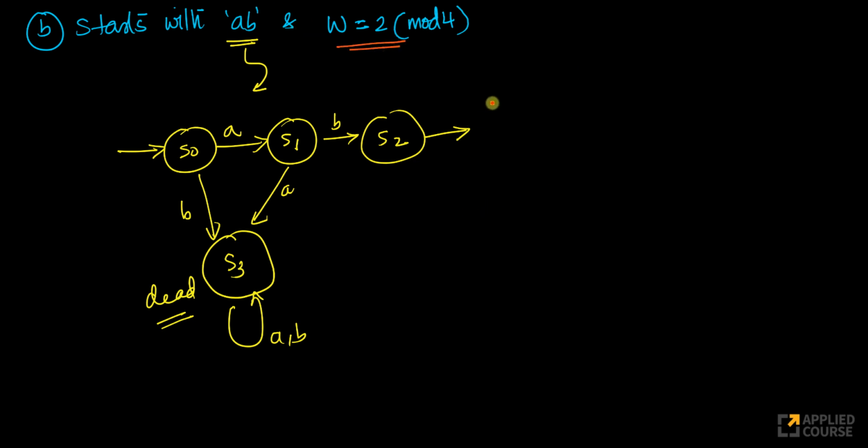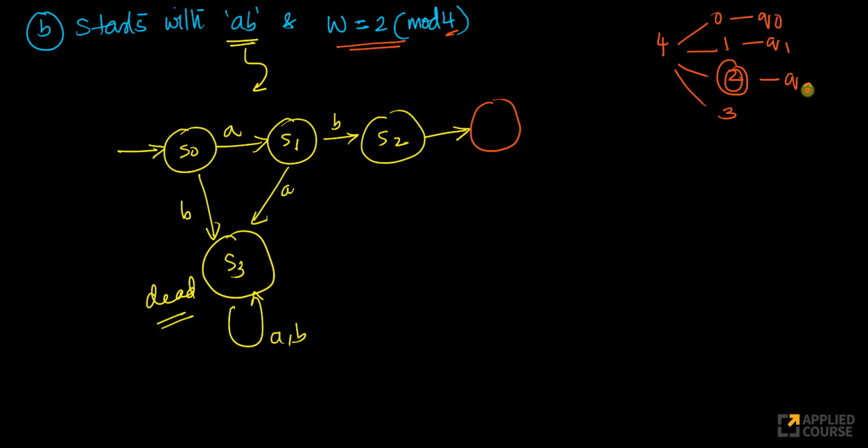See, by the time I arrive here, I've already seen two characters. See, I have mod 4. When I have mod 4, 0, 1, 2, 3. This is going to be my final state, right? So I'll create Q0 corresponding to it, Q1 corresponding to it, Q2 corresponding to it, and Q3 corresponding to it. Okay, let's start here. By the time I arrive here, I've already seen AB.